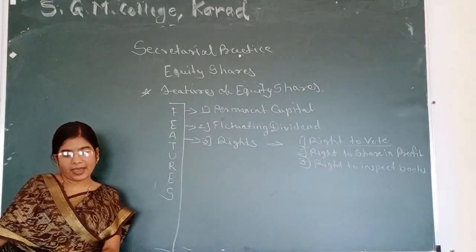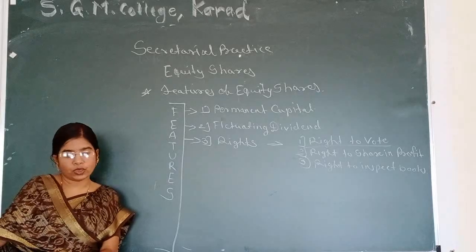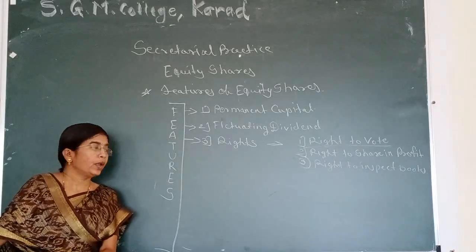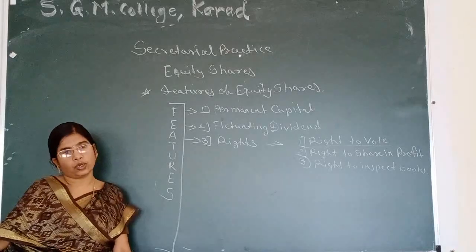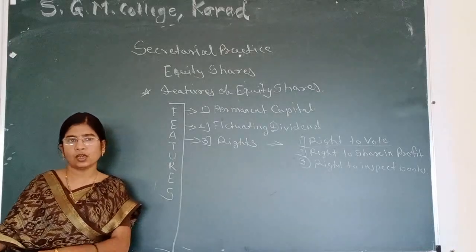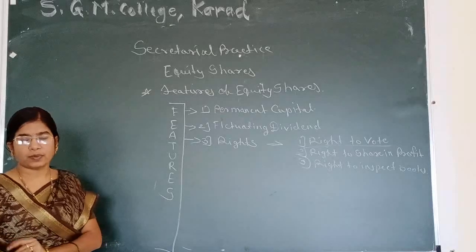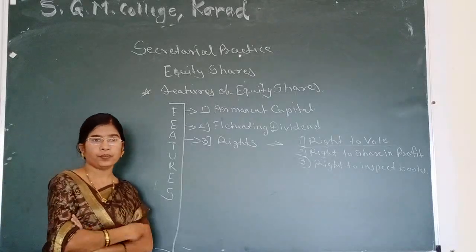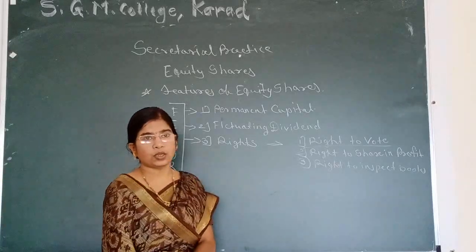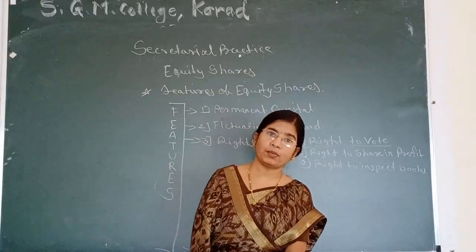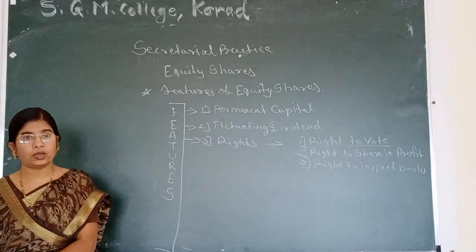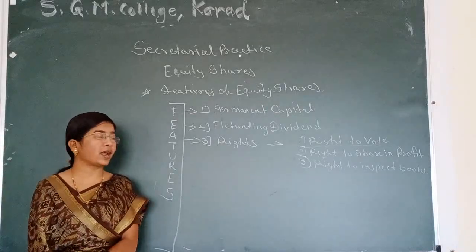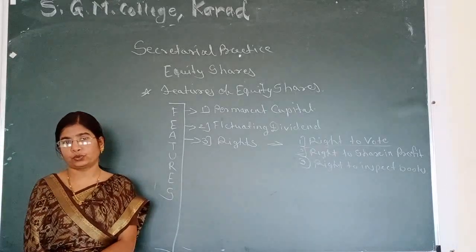Equity shareholders have the right to inspect statutory books of their company. Statutory books means financial statements of a particular year, balance sheet of a particular year, memorandum of association, articles of association, audit report. Every shareholder has a right to inspect statutory books.